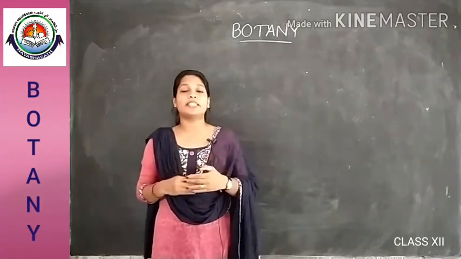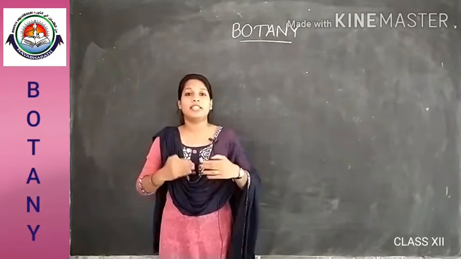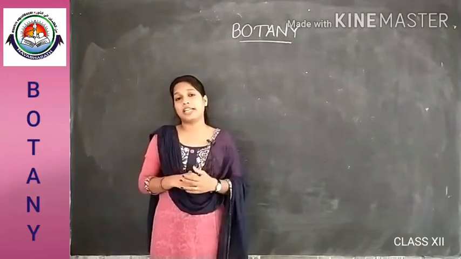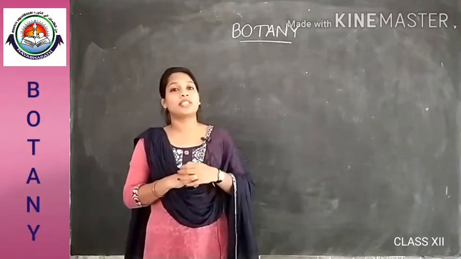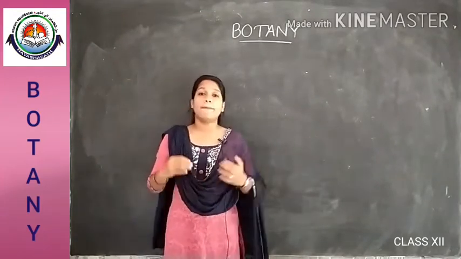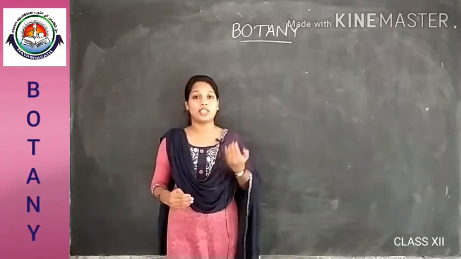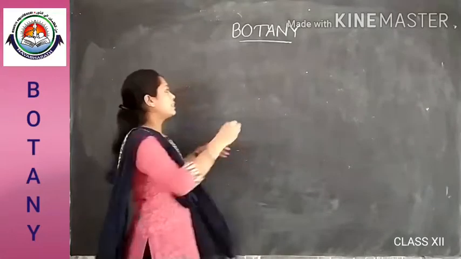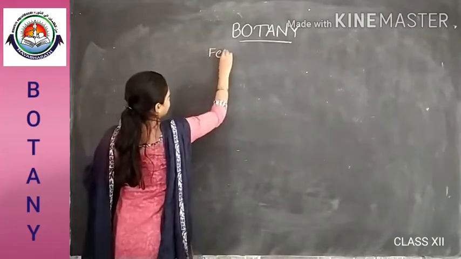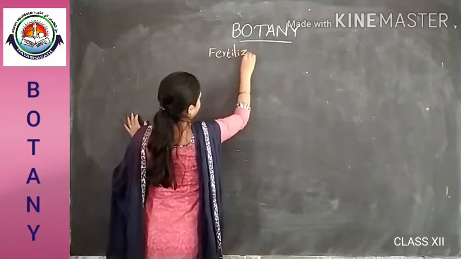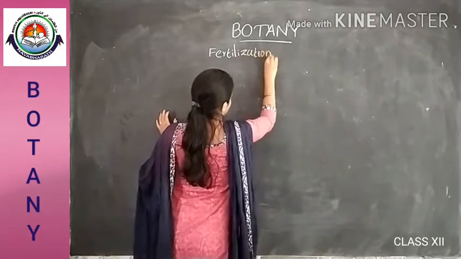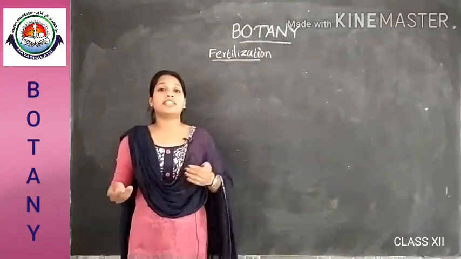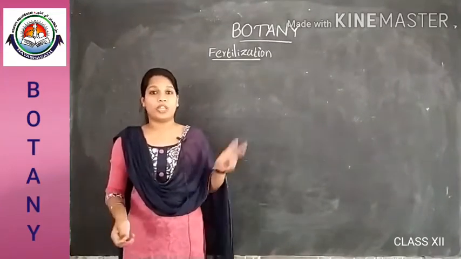After completing the pollination in flowering plants, there occur the events of fertilization and the post-fertilization events. So today we are going to discuss fertilization and post-fertilization. What are the structures involved in these two processes? In fertilization, as I told you earlier, there occur mainly two events.